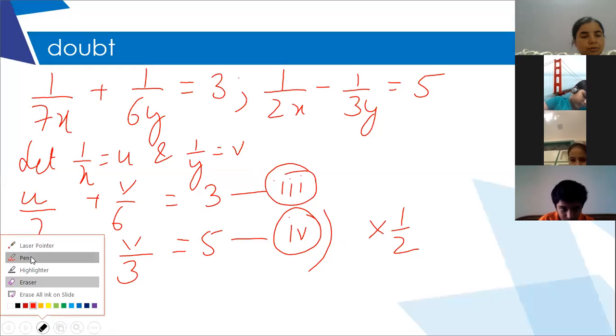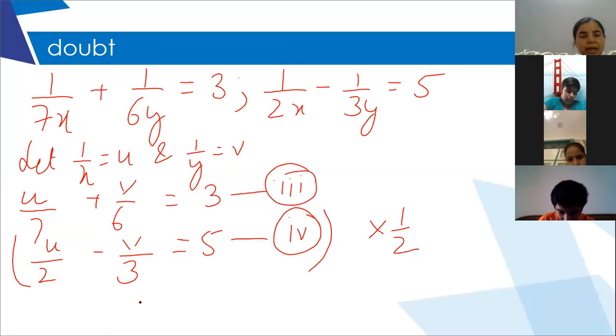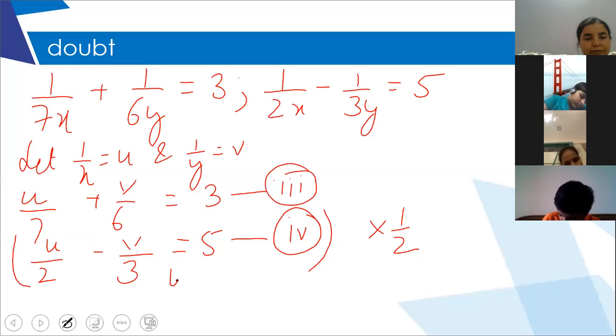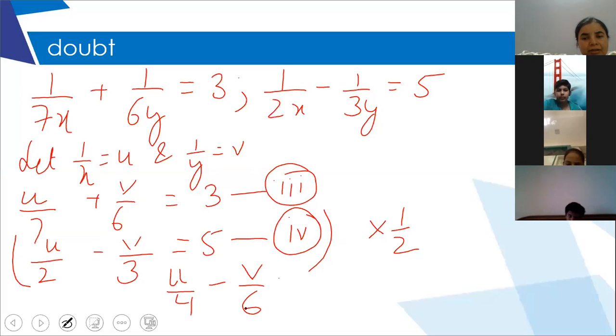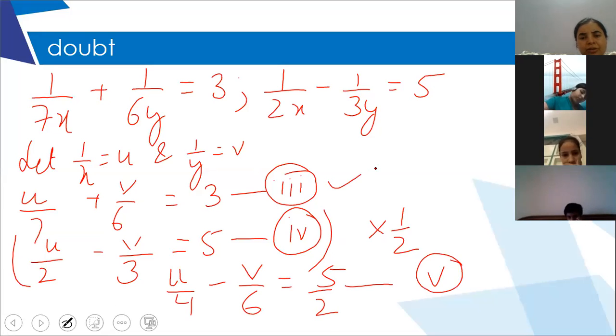So when you multiply, you will get u by 4, because u by 2 into half is u by 4, minus v by 6 is equal to 5 by 2. This is your equation 5. Now I'm going to deal with 3 and 5.